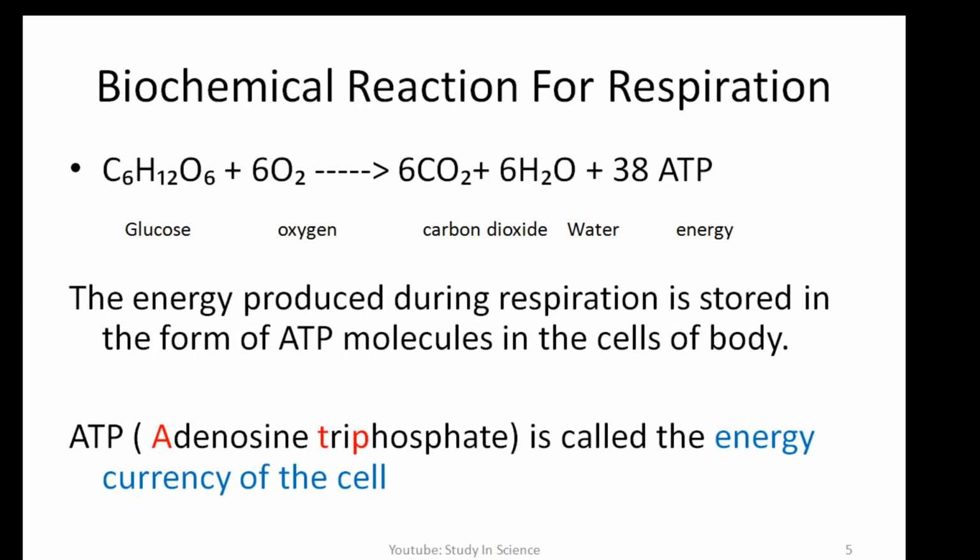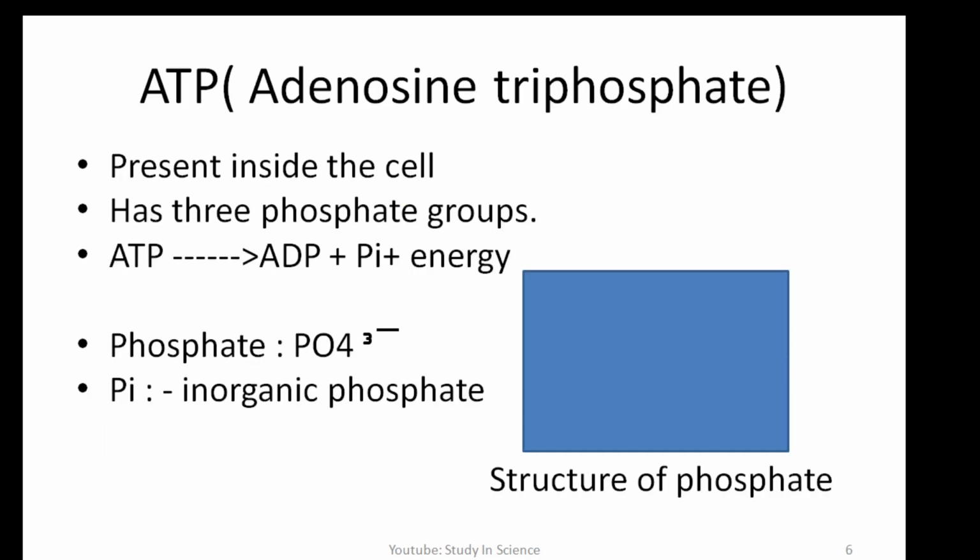Then let us discuss in the next slide. ATP, that is adenosine triphosphate. Where is it present? It is present inside the cell. It is triphosphate, which means this ATP consists of three phosphate groups. PO4 3 minus is the phosphate, a radical. This ATP breaks down to produce ADP, that is adenosine diphosphate, along with inorganic phosphate and energy.